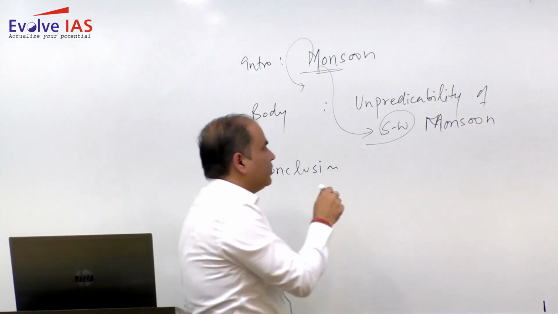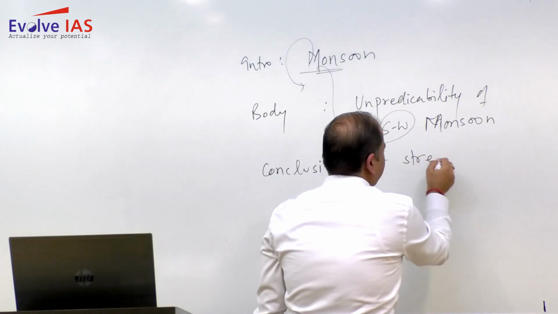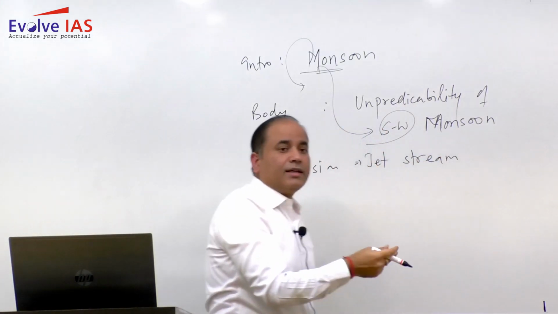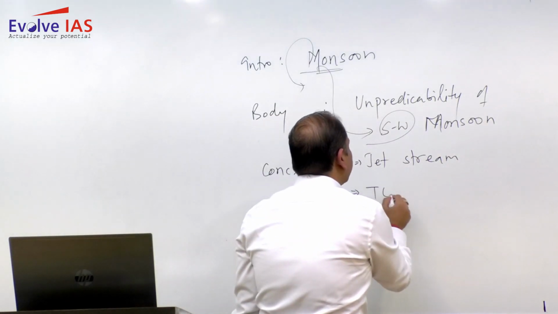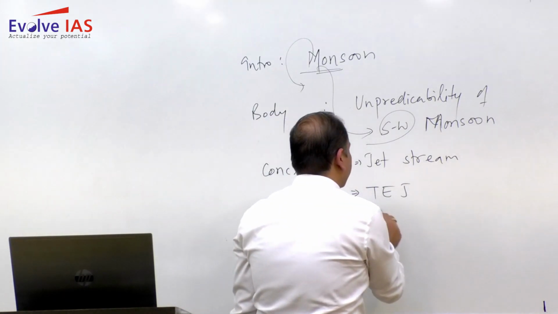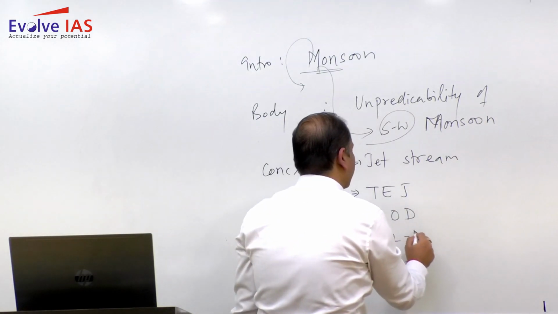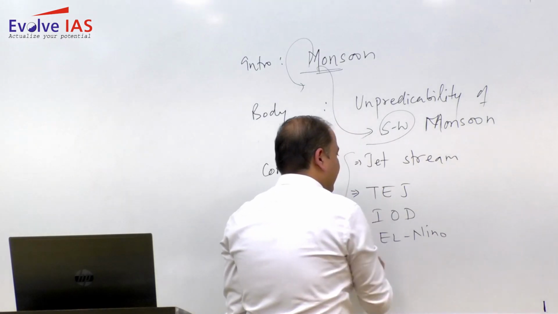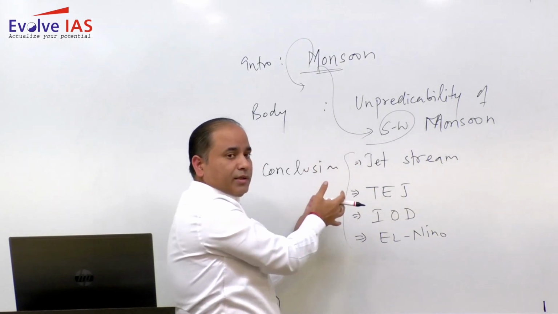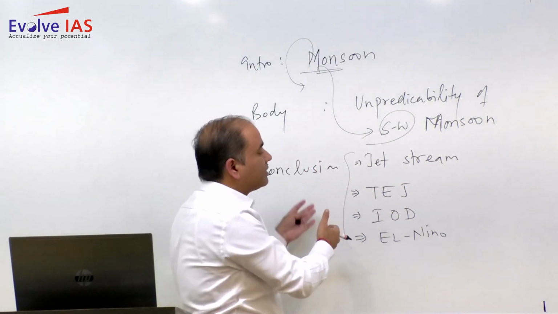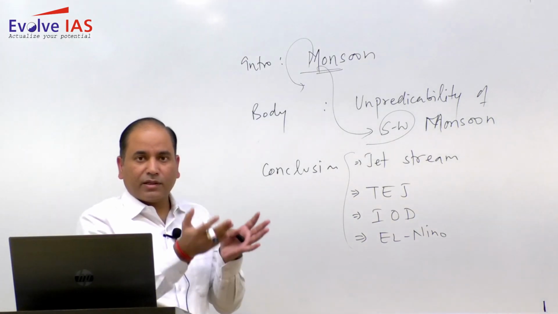So the Indian monsoon is getting affected by the phenomenon of jet streams. The movement of the jet stream is affecting it, specifically the subtropical westerly jet stream. Then we have the tropical easterly jet stream. Also, we have the phenomenon of the Indian Ocean Dipole. We have the phenomenon of El Nino. Because the Indian monsoon is based on different phenomena, and these phenomena themselves are very unpredictable, they have anomalous behavior.